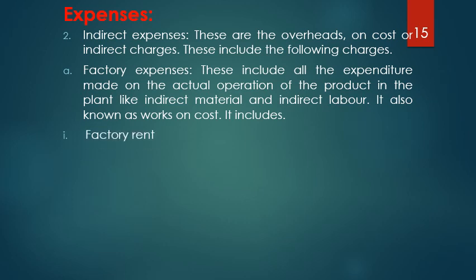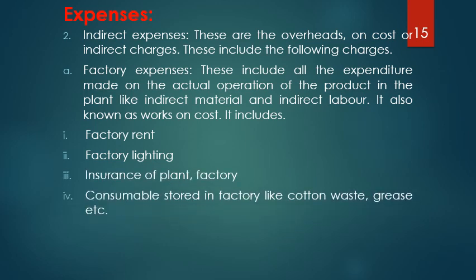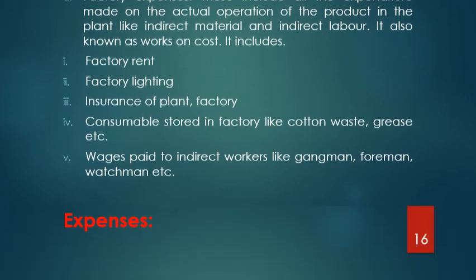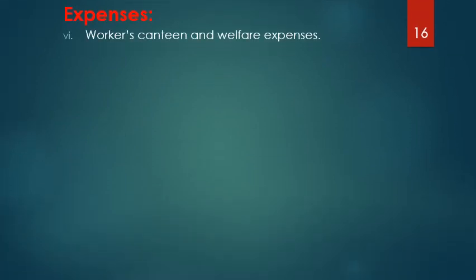something like factory rent, factory lighting, insurance of plant and factory, consumables stored in the factory like cotton waste, grease, etc., wages paid to the indirect workers like gangmen, foremen, watchmen, etc. Then comes works canteen and welfare expenses.